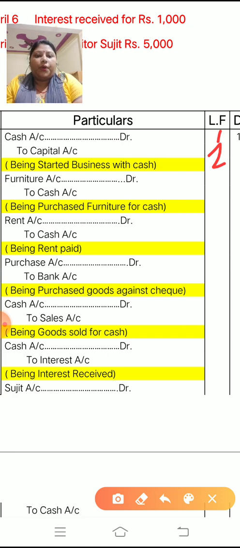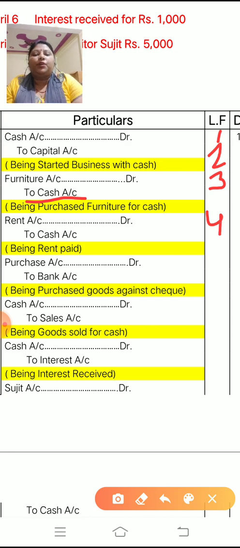Okay, next is capital. So second ledger you have to make for capital, write 2 in front of capital. Okay, next is furniture. So the third ledger you have to make is furniture. Next, again it is written to cash. So will you make this ledger again or not? No, you will not make this again. Already you have mentioned 1 in front of cash.